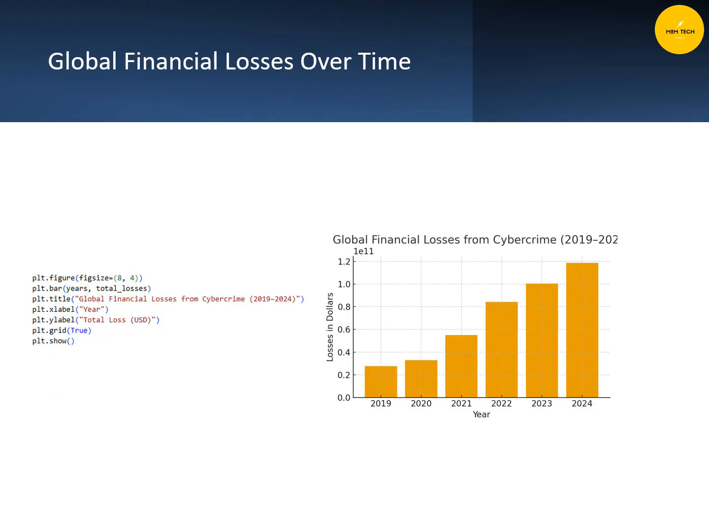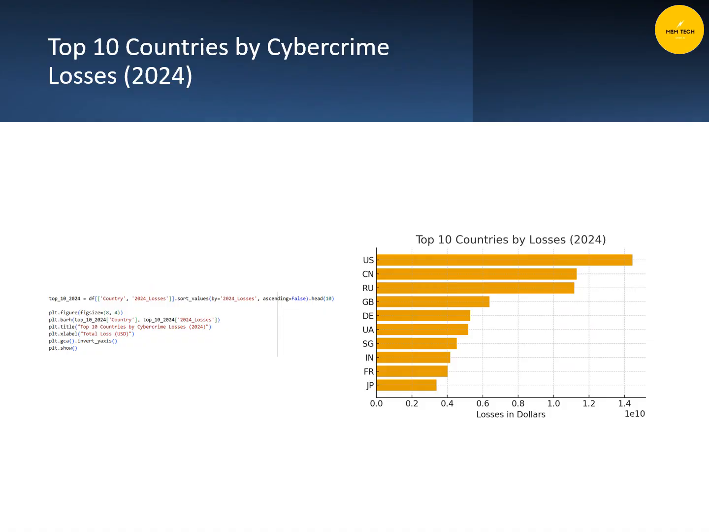For example, on the screen, we can see that global financial losses from cybercrime from 2019 to 2020 only increased by around 10 billion, but it increased six times, around 120 billion, from 2019 to 2024. From the previous slide, we saw that complaints increased from 2019 to 2020 by around 2 million, but from 2020 to 2024, only 1 million complaints were added. So fewer complaints, but more financial loss.